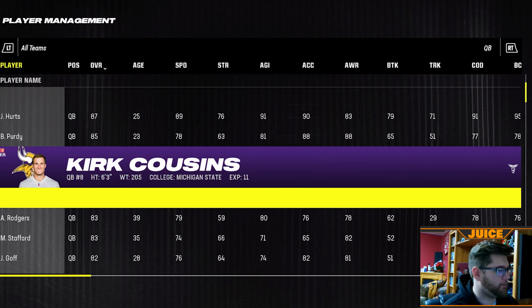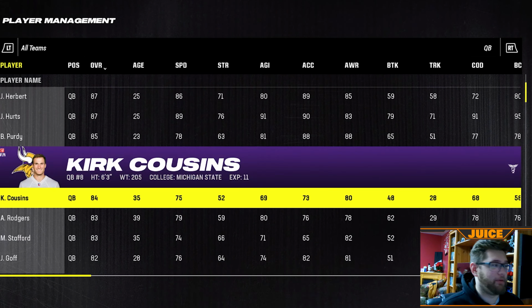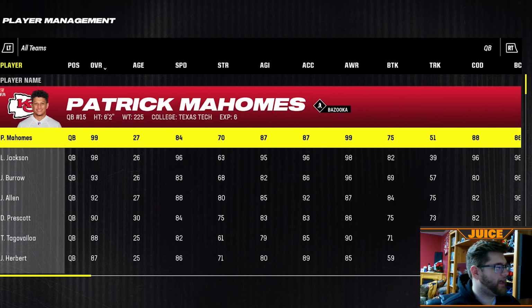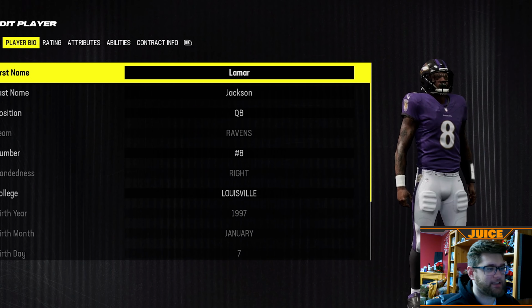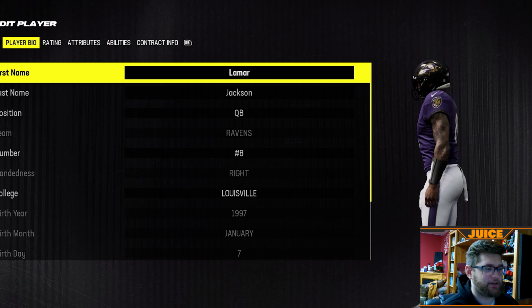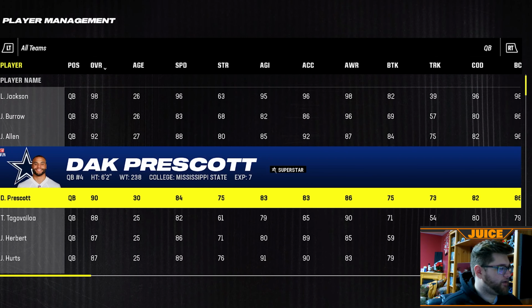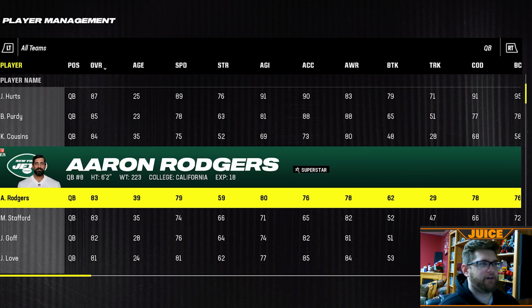So that's pretty cool. I'm not sure if he does. I can't remember if he has them in the game or not. I haven't played normal base Madden in a while, so I don't remember what he looks like in there. But that is updated for him, at least in this. And Lamar Jackson's got some tattoos. He's got the mouthpiece. He's got all kinds of different stuff going on. He's got the tattoo, or the towel in the back. Looks pretty good.